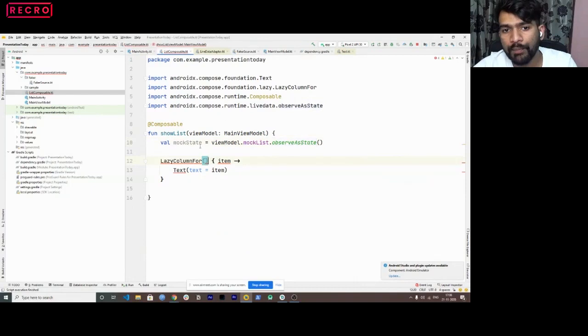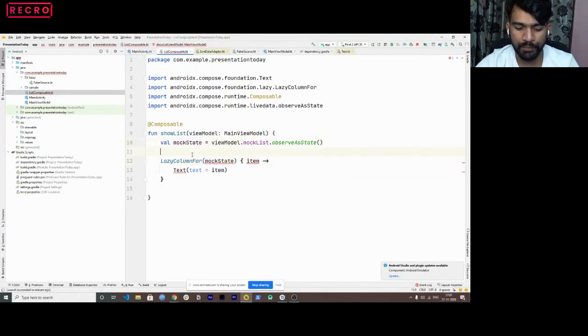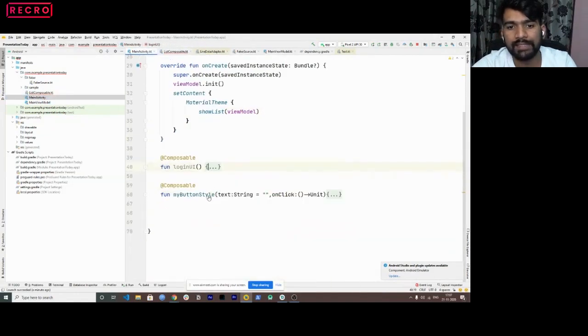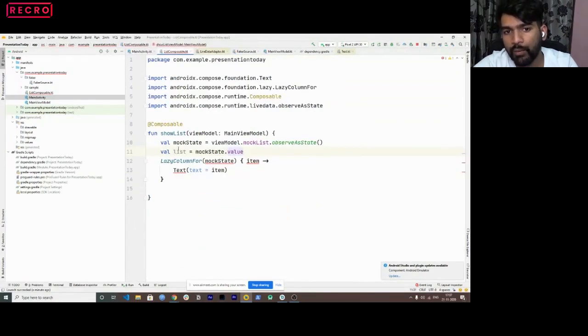Now we can't directly pass mock state here because it requires a list, right? You can see a list is required, but we are passing a state. So what I'll do is val list equals mock state dot value. If you remember, in our main activity we were also getting email state dot value, basically giving us the string. We'll use this list because we passed mock state dot value.